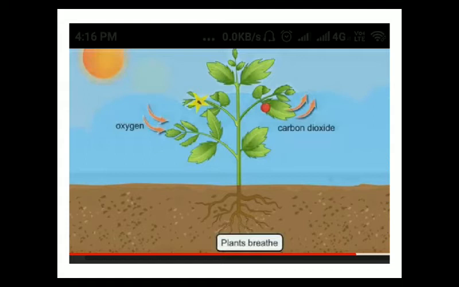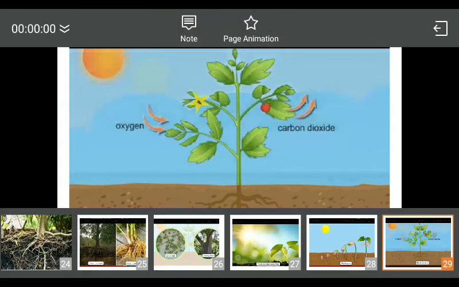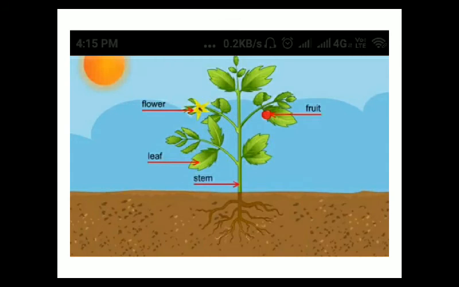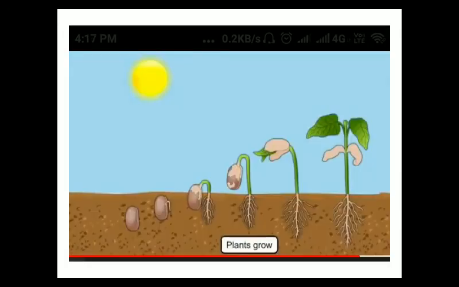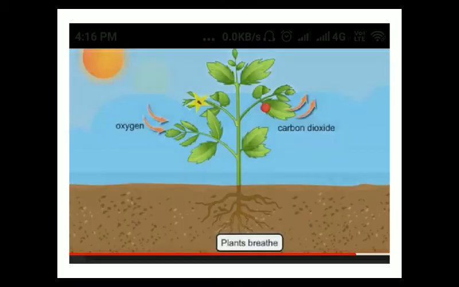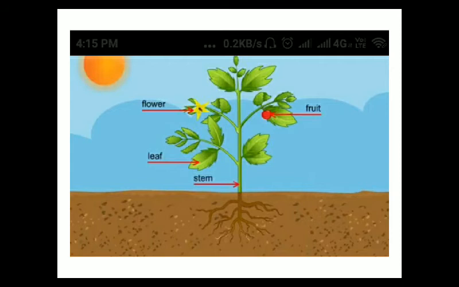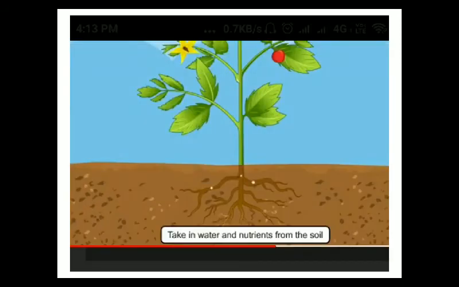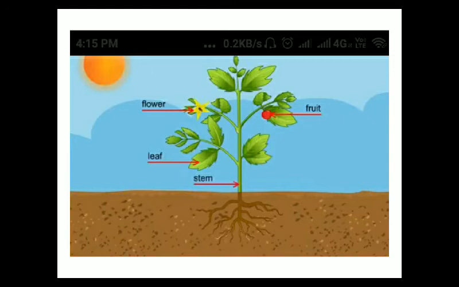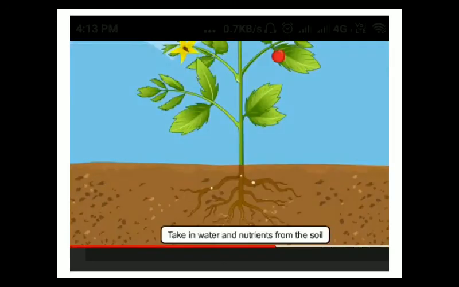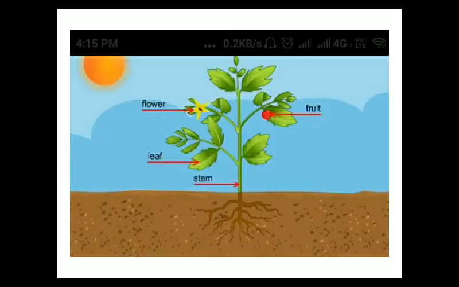Do all leaves look the same? No. All the leaves do not look the same. Observe, children, in this picture how plants grow. Using sunlight, water and air, plants prepare their food. The parts of a plant are root, stem, branch, leaf, flower and fruit.